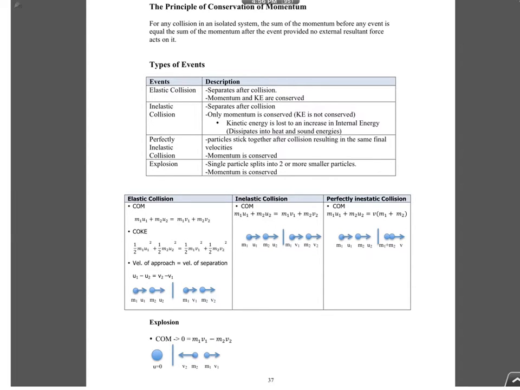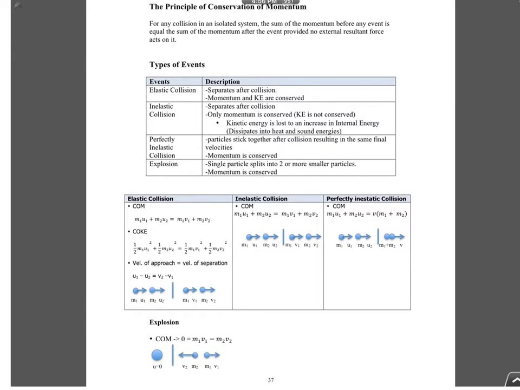Explosion is also the same: initially it is stationary, so the momentum is 0. So when they explode, they must move in opposite directions with equal momentum as well. So when you sum them up, it's also equal to 0. Do you understand now? So these are the main events that we're going to talk about. Okay?